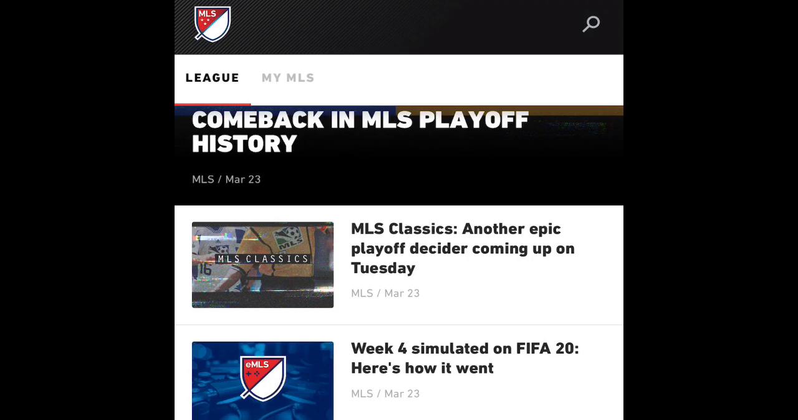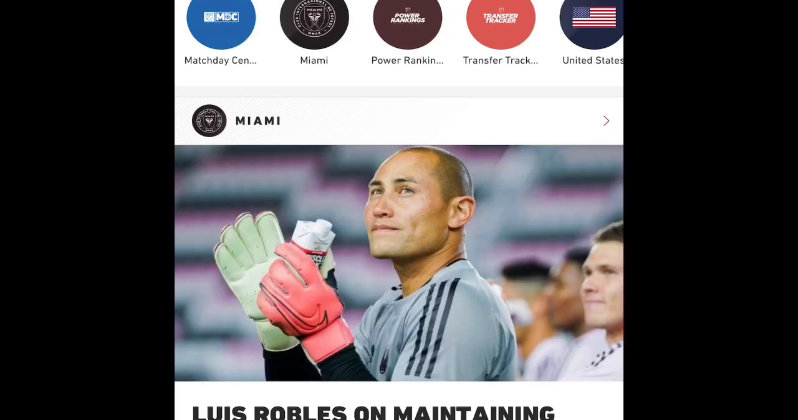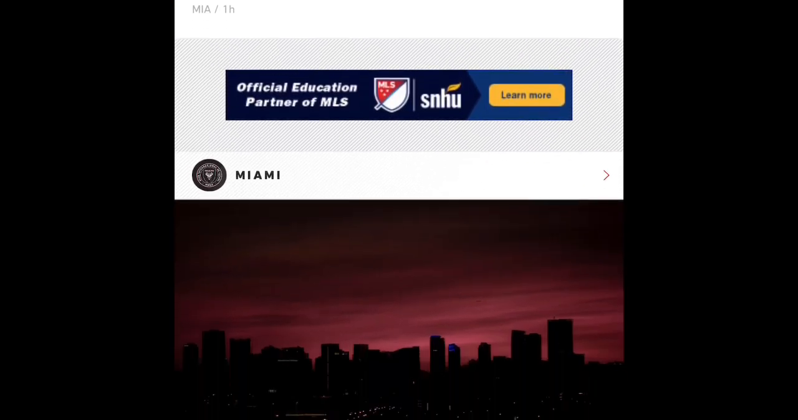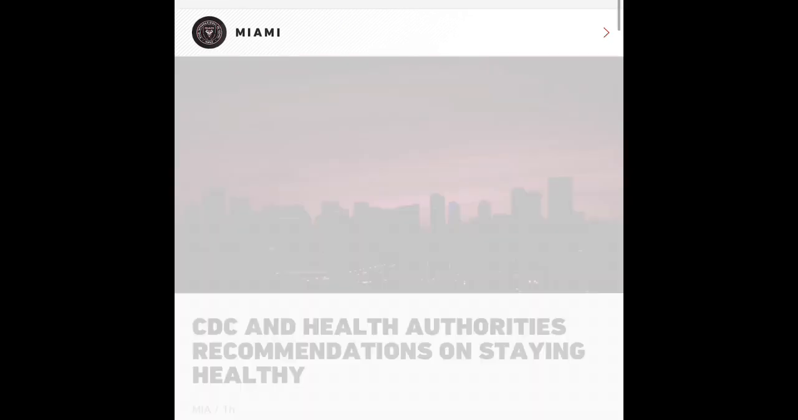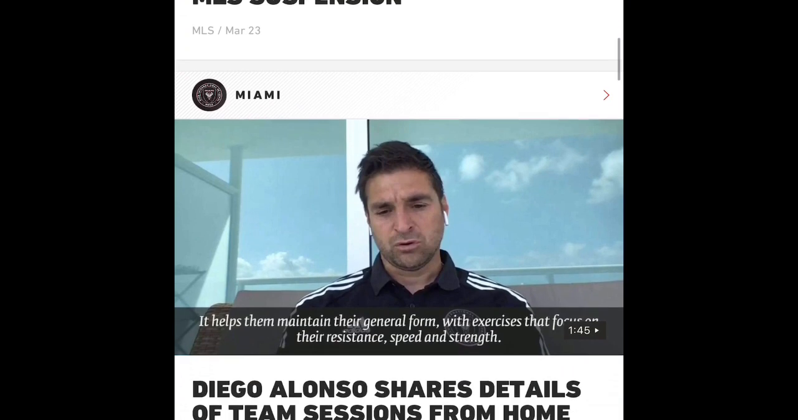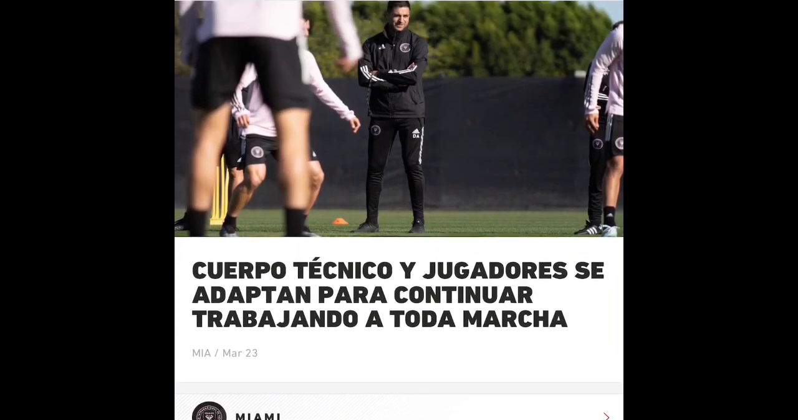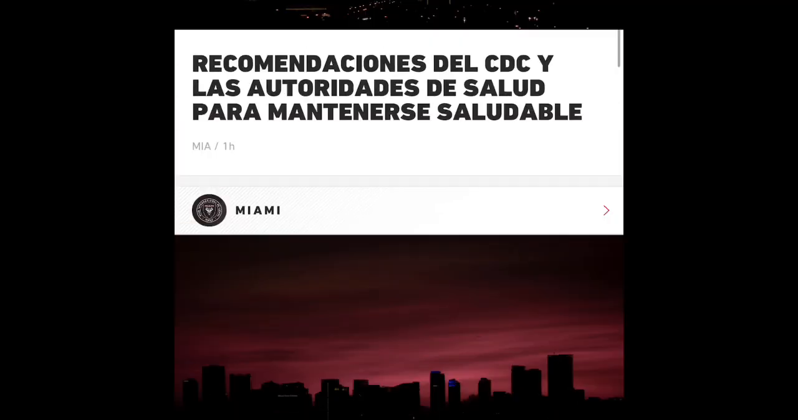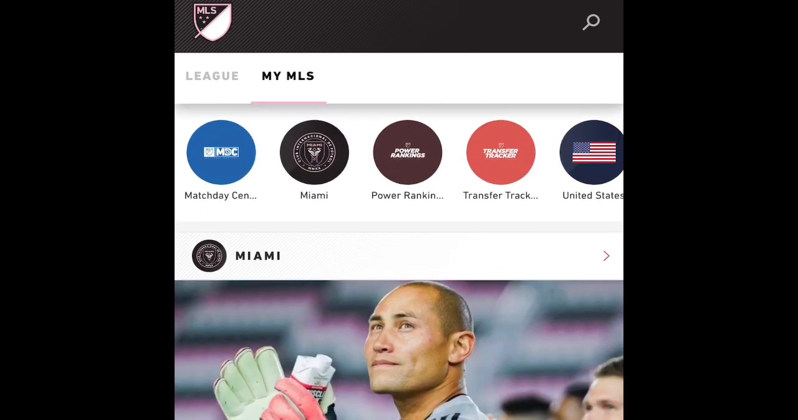Now we're going to click on My MLS. There we go. And it's pulling up basically all the information for my MLS team, which is Inter Miami. And of course, it has everything in English and Spanish. That has to do with Inter Miami. There you go. Diego Alonso shares details about the team, etc. Kind of like the Inter Miami app, a little bit, similar, but this has to do, of course, once again, with everything that has to do with the team.